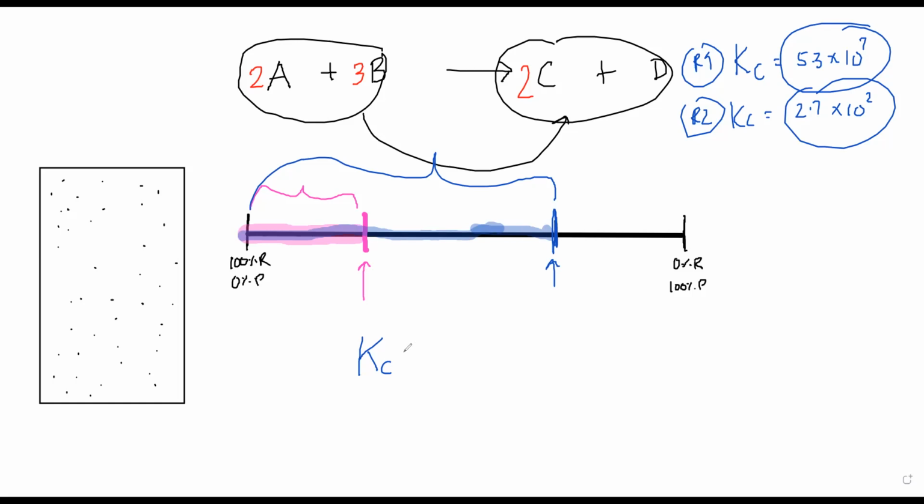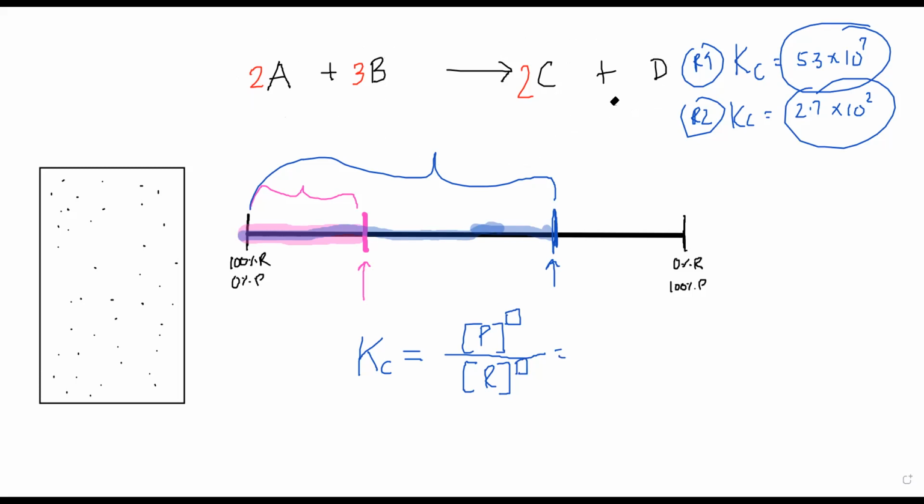Now, how do you calculate the Kc value? Simply take the ratio of the concentrations of products in the numerator, raised to the power same as their coefficients in the equation, divided by the concentration of all the reactants raised to the power same as their coefficients in the equation. I'll take an example here. So if we take the above equation,